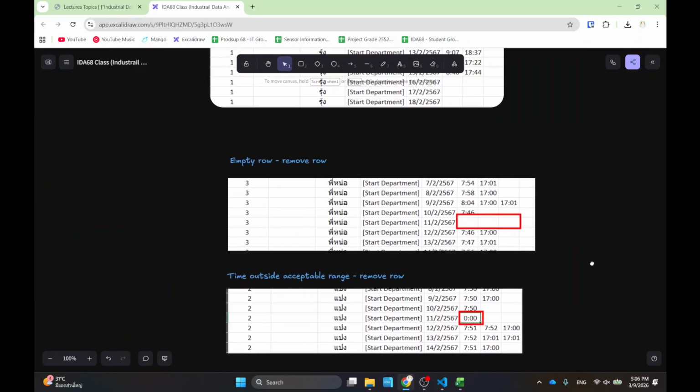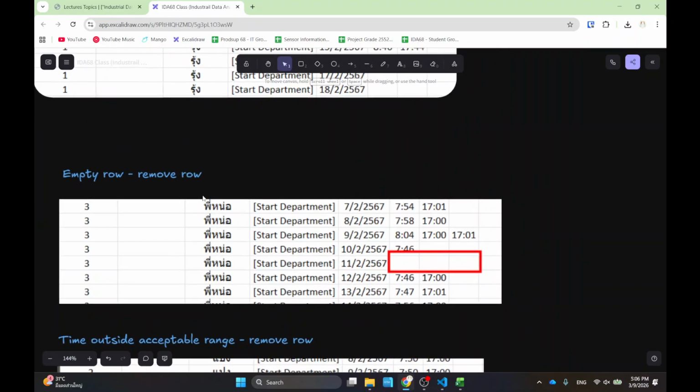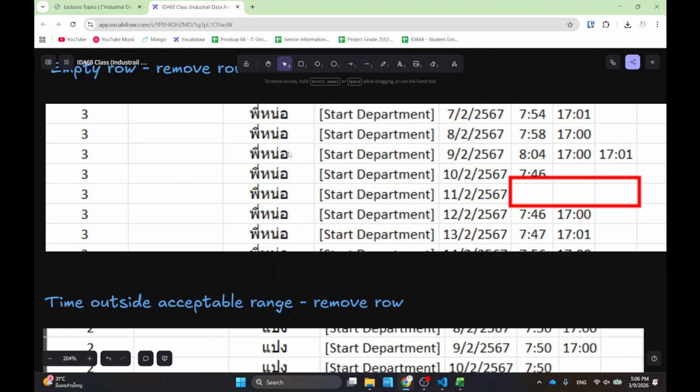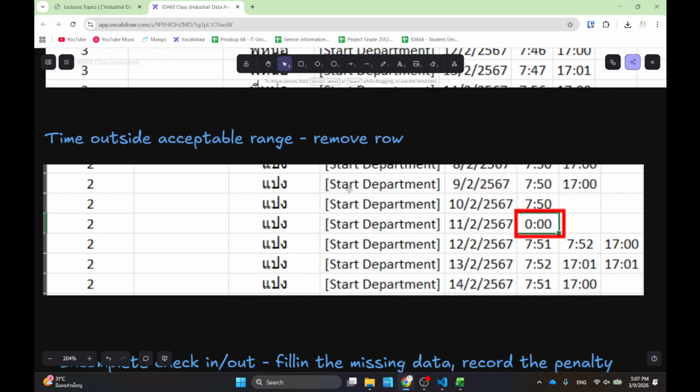Okay, so I want to show you that there are some complications, okay? First of all, there can be a day with no check-in, okay? And this can be either a holiday or he completely missed the day. So two things can happen, okay? And there is also, I think, some mistake where this person comes in at midnight. So I think we're just going to disregard that.